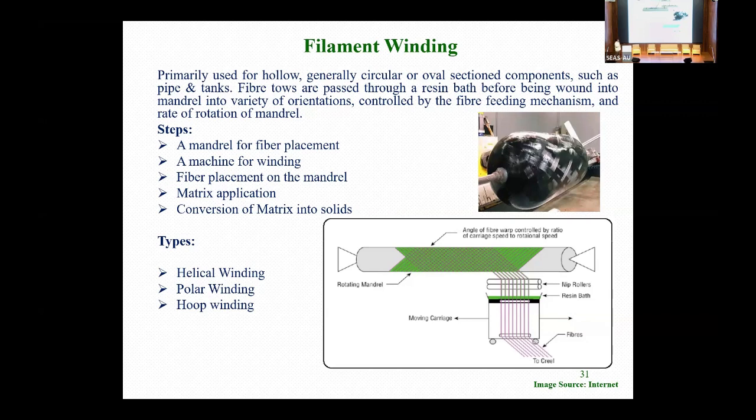Here is one more uniqueness I will tell about the inside liner. The metal liner is there, but once you pressurize it, because it is a very thin liner, I think 0.4, 0.5 mm thin, it will go into the plastic stage. So the plastic stage, with the help of the composite, we can use in an elastic manner. This is the unique process, known as autofrettage, where it can go to the plastic stage and once it comes back, the composite will play the role of making it elastic in nature. That is also a very unique property in these tanks.